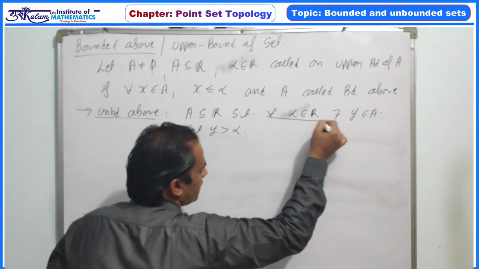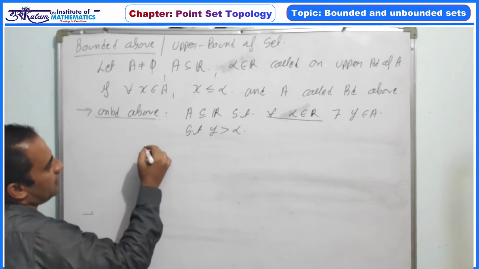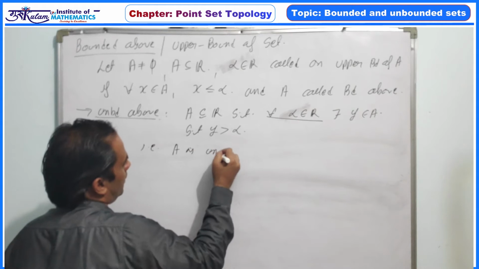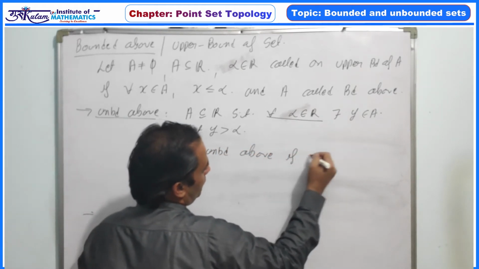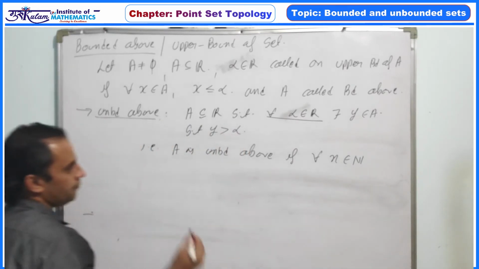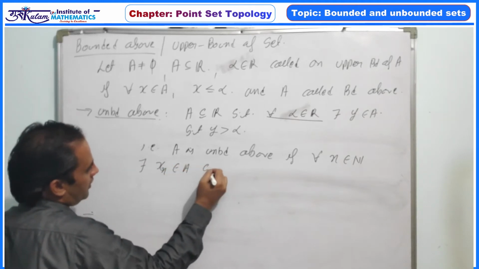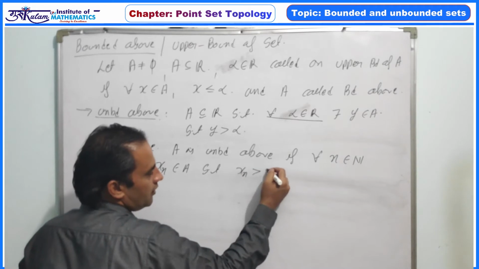Since in this case we are taking any real number, this definition we can define on natural numbers, that is, A is unbounded above if for every natural number n belongs to N, there exists some x_n belongs to A such that x_n is greater than n.